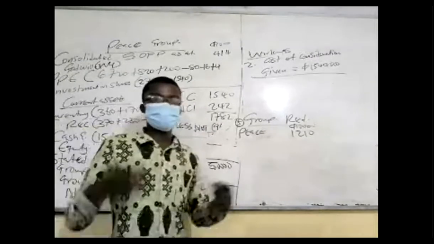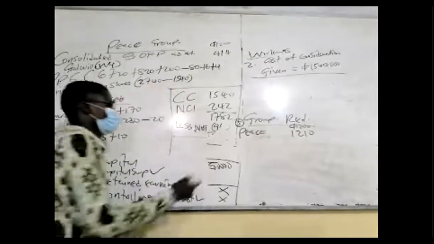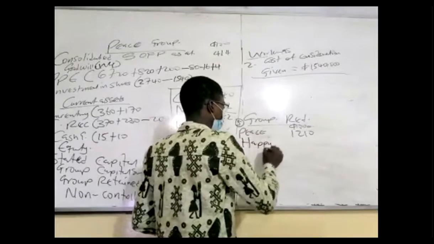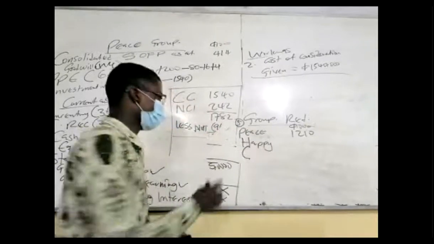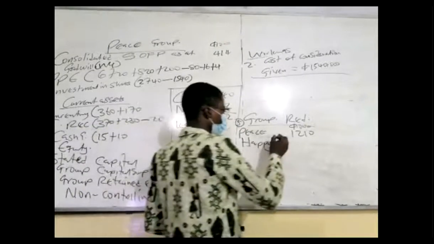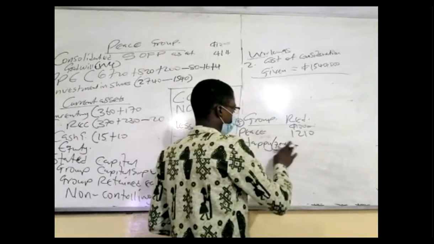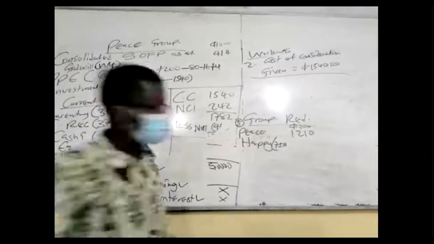Share of what? Post-acquisition changes in what? Net assets. Right here, for Happy, take your share. Open a bracket. Take the post-acquisition. It was negative, right? So take 75% of negative 16.